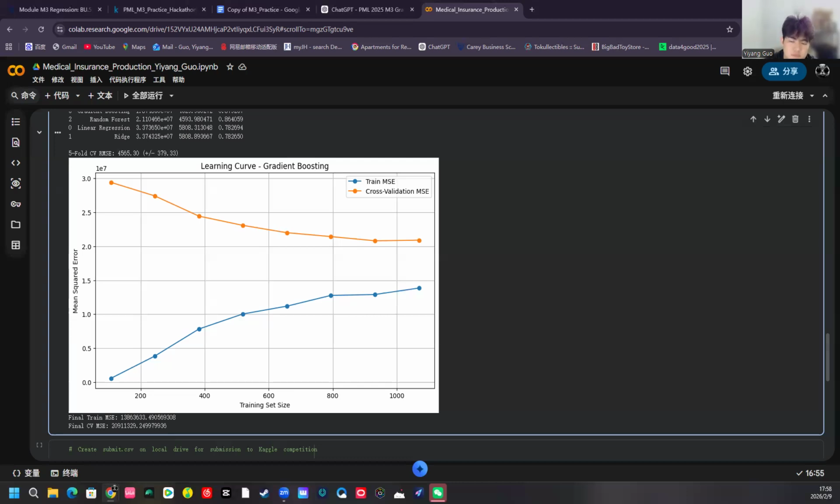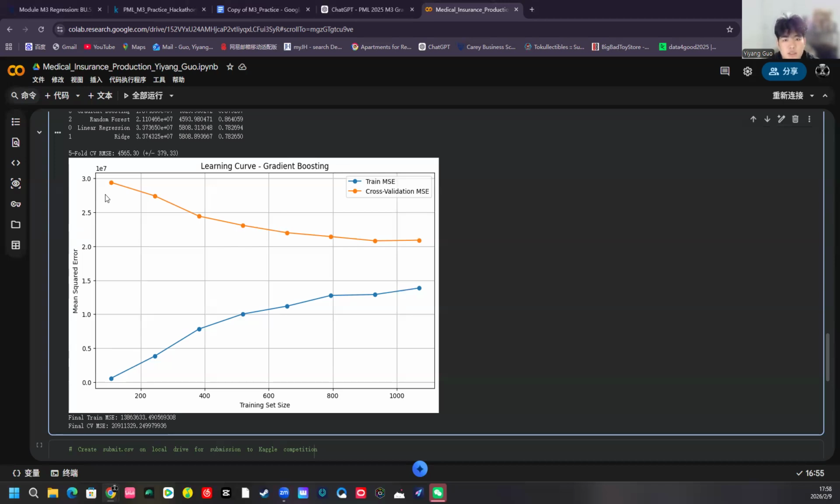And looking at my learning curve, the blue line shows the training MSE started at about 0.5 million with a small training size and increases to about 14 million as training size grows. This increase is normal because it's hard to fit more data perfectly. And the orange line shows the cross-validation MSE. It started at about 29 million with a small training size and decreases to about 21 million as training size grows. This decrease shows that the model generalizes better with more training data.